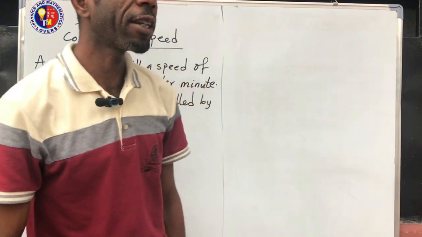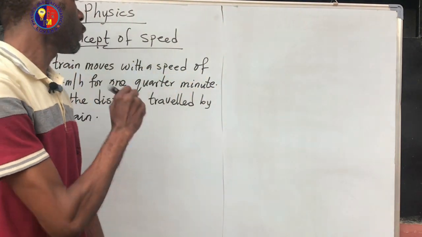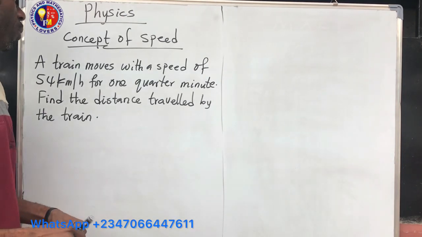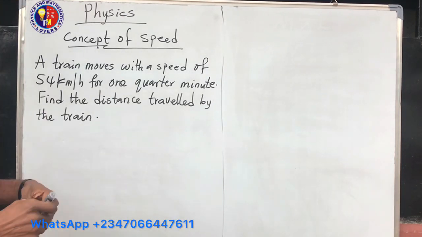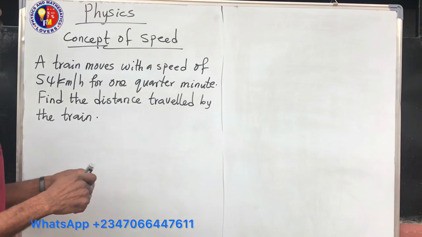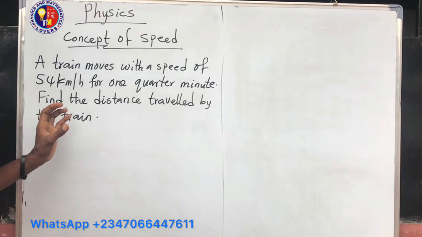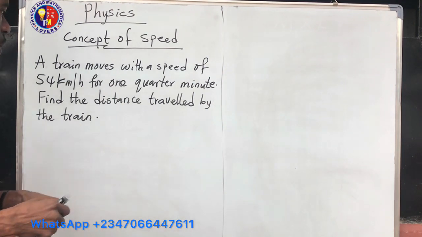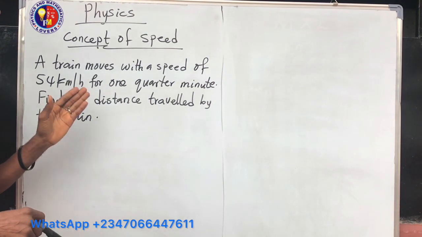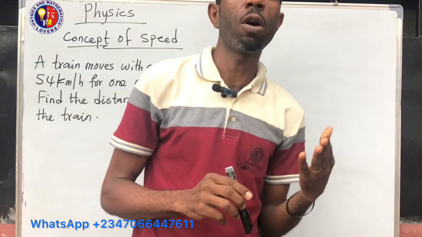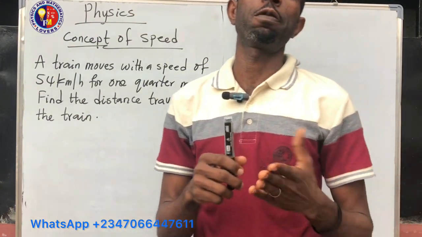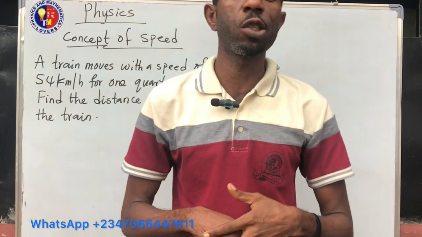Today we have an interesting topic on physics, and the topic is the concept of speed. In my previous video, I did the dimensional analysis of some physical quantities, but today we want to look at what speed is all about. In physics, speed is the rate of change of distance with respect to time.